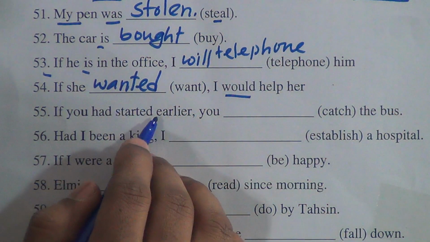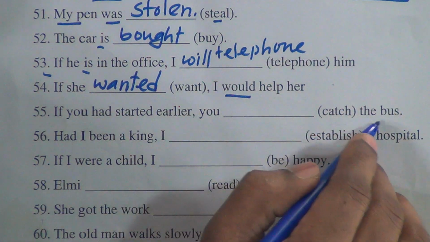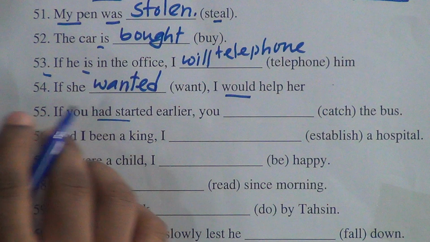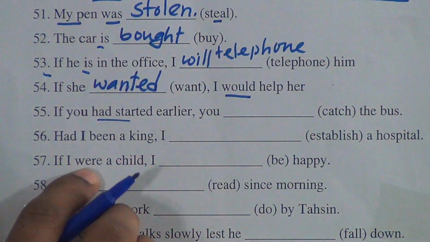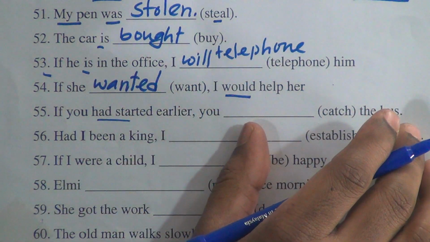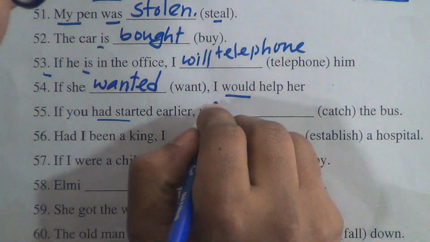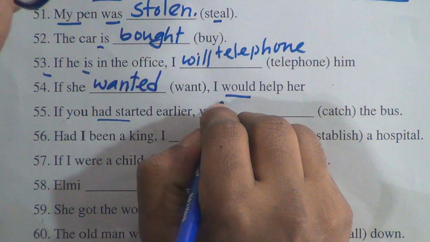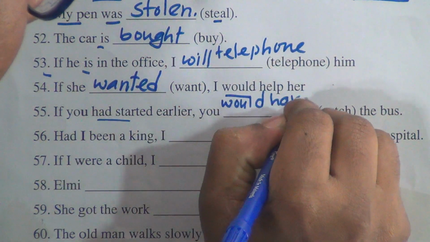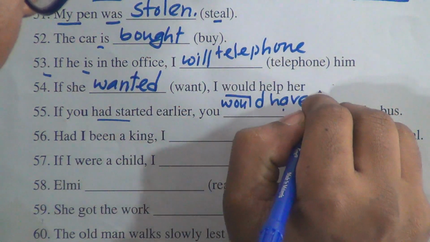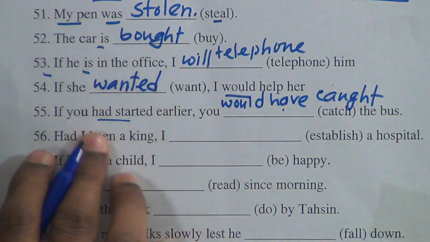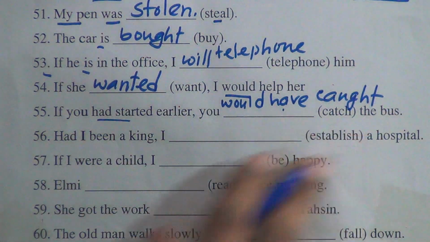55. If you had started earlier, you dash catch the bus. So in the sentence after if we find past perfect tense. If we find after if past perfect tense, we have to put the second clause, that means principal clause, will be in perfect conditional, that is would have, could have, might have. So we are putting would have, and after would have, after have, what happens to the verb? Past participle verb. So if you had started earlier, you would have caught the bus.